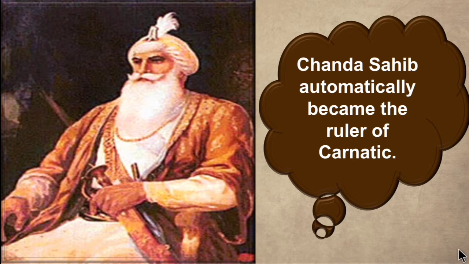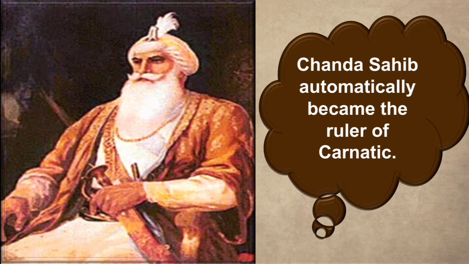We have seen that on the Carnatic side there are two rulers, Anvaruddin and Chanda Sahib. Anvaruddin was supported by the British and Chanda Sahib was supported by the French. Now the French side, Dupleix, Chanda Sahib and Mozaffar Jang, formed a team and killed Anvaruddin. So Chanda Sahib became the next Nawab of Carnatic.